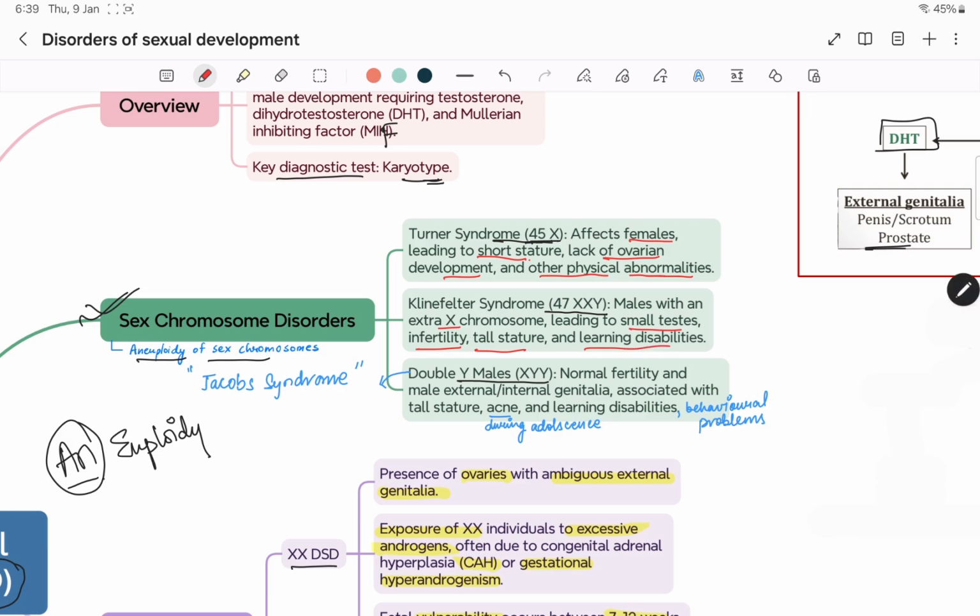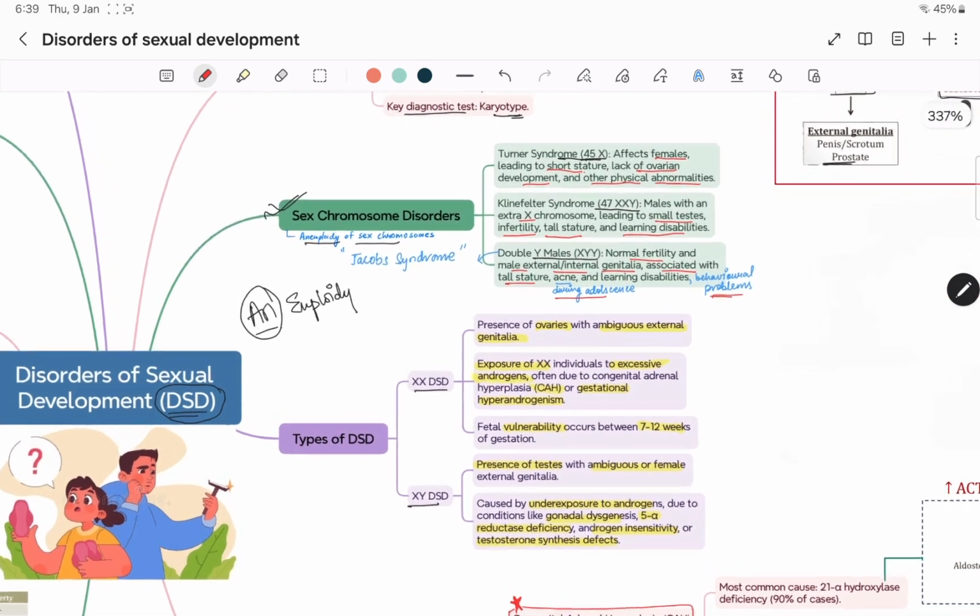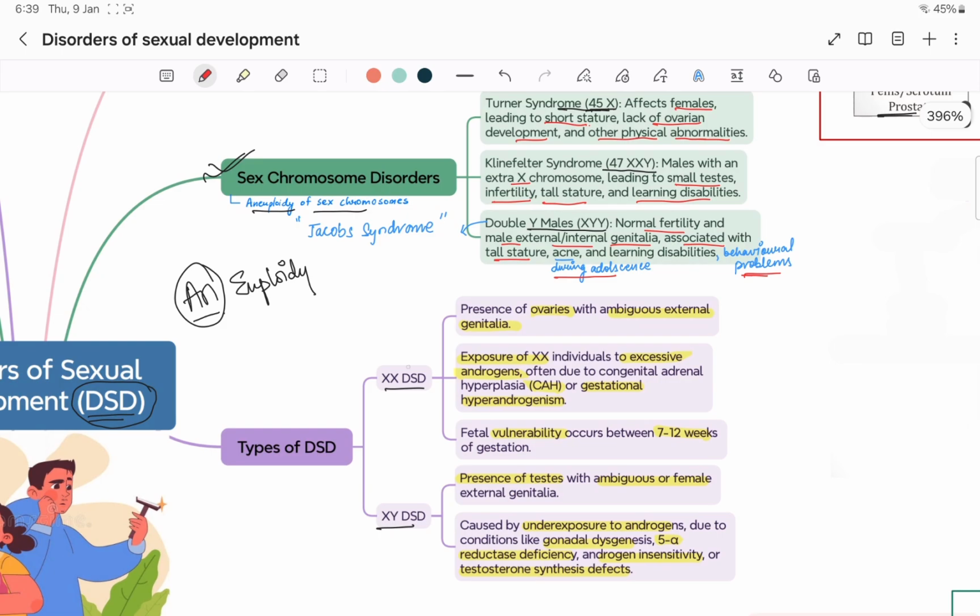In double Y males, XYY, there is normal fertility and male external and internal genitalia, associated with tall stature, acne mostly during adolescence, and learning disabilities and behavioral problems can be there. So the types of DSD can be XX DSD and XY DSD.